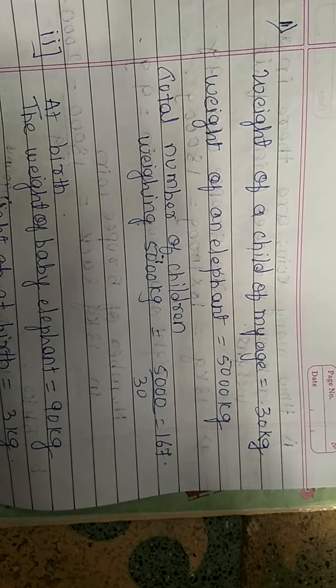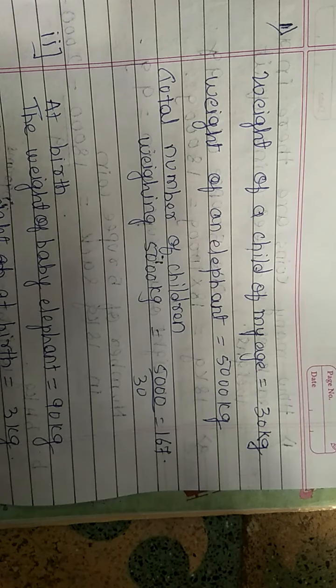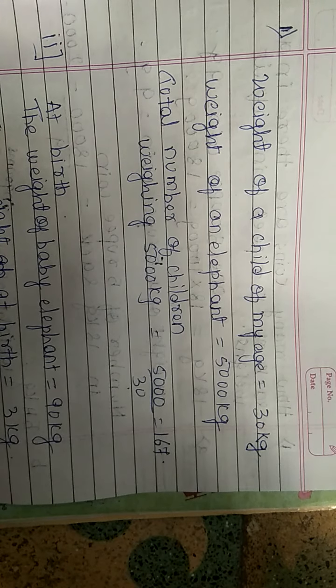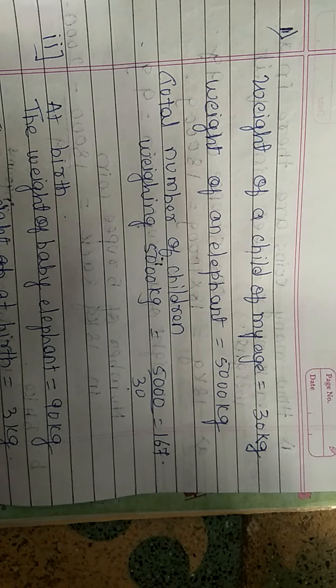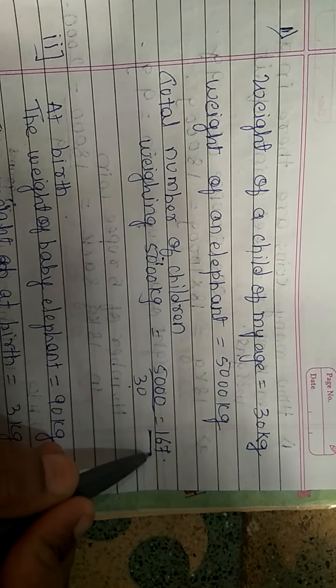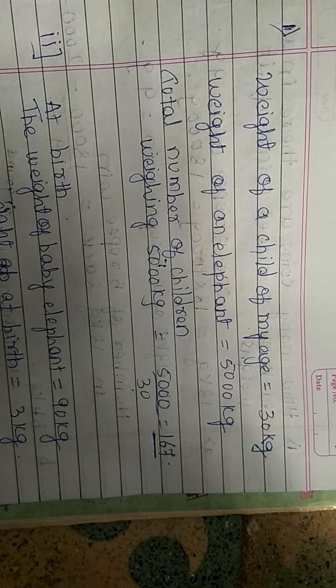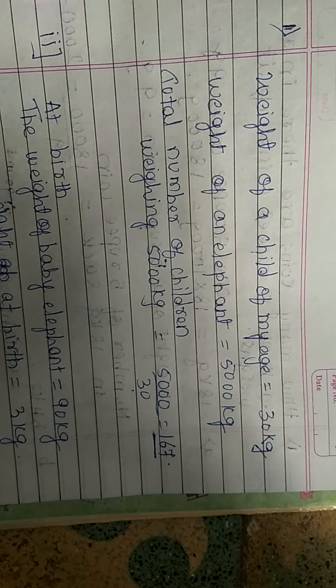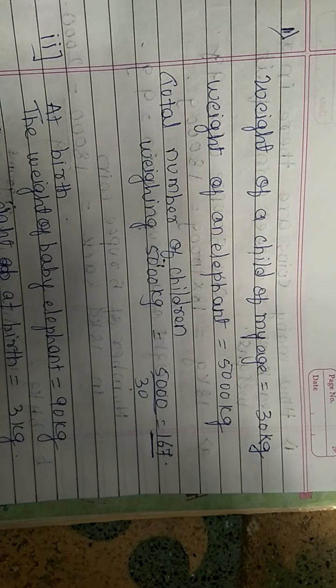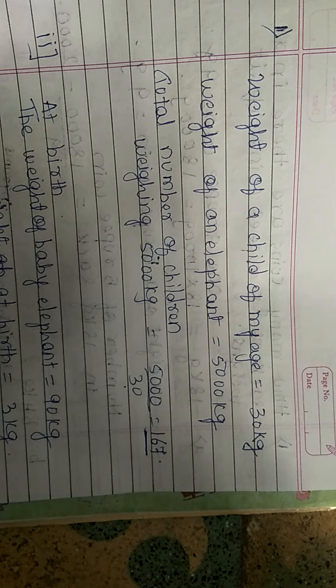Now here children, what do we have to do? Division. If you divide 5000 by 30, you will get 166.6, which is approximately 167. So the total number of children of weight 30 kg in 5000 kg will be 167.